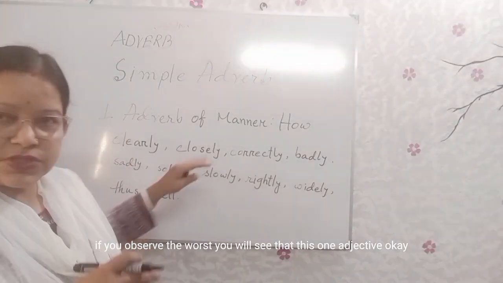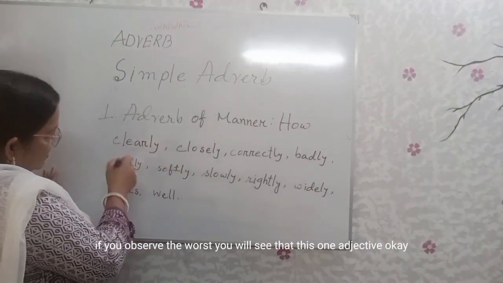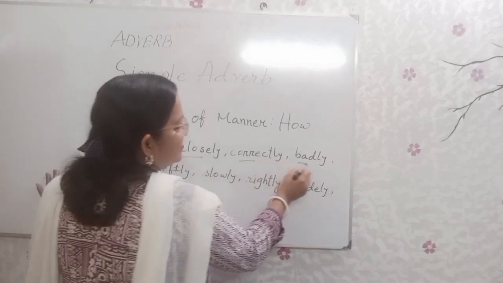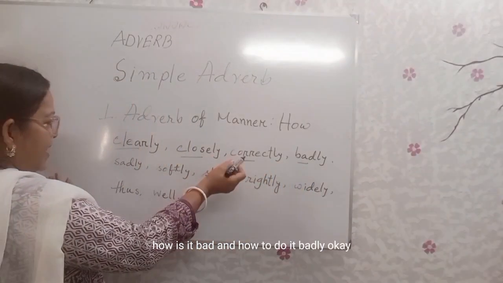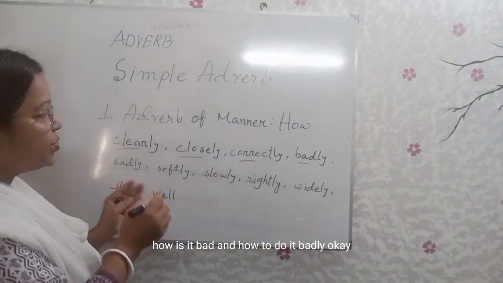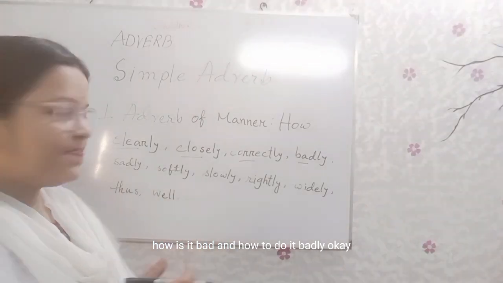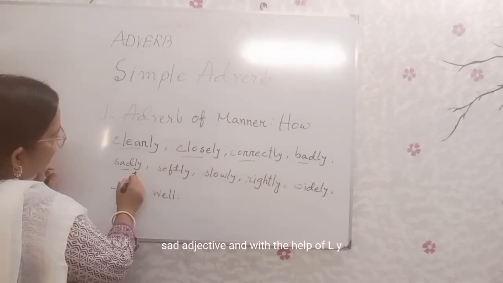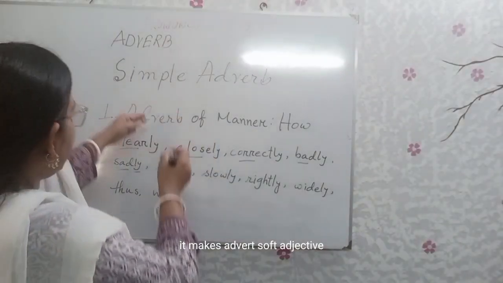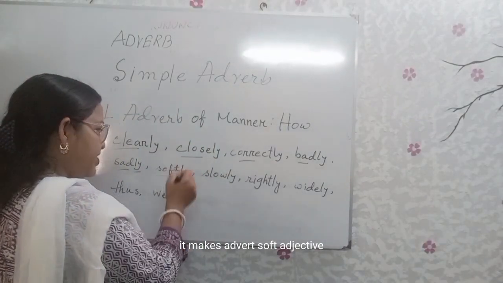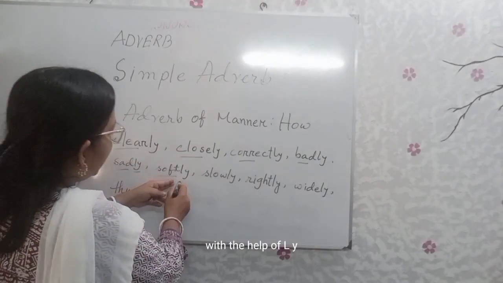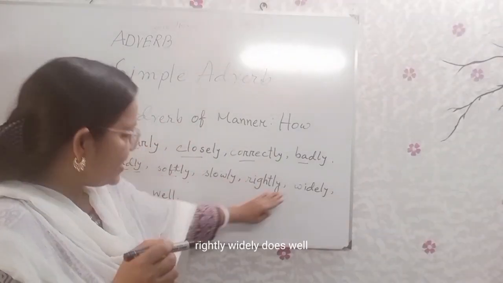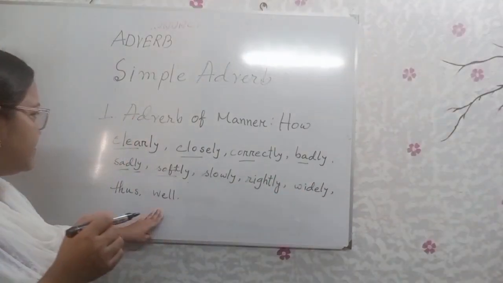If you observe the words, you will see that these come from adjectives. How is it? Bad. And how to do it? Badly. Sad is an adjective, and with the help of ly, it makes an adverb. Soft is an adjective, with the help of ly, it makes an adverb of manner. Slowly, rightly, quietly, and well.